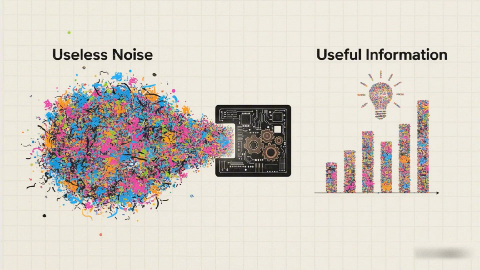So the big idea here, the one thing to remember, is this. What looks like pure, useless noise can actually be turned into incredibly valuable information. The absolute heart of modern digital signal processing is this ability to look at a whole mess of possibilities, find the hidden statistical structure, and then use it to our advantage.